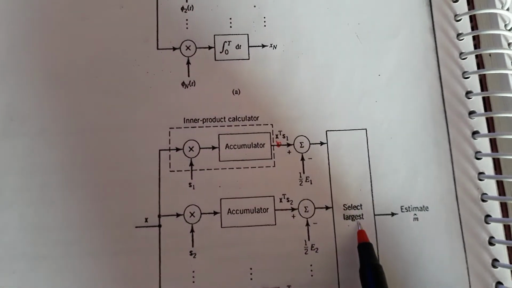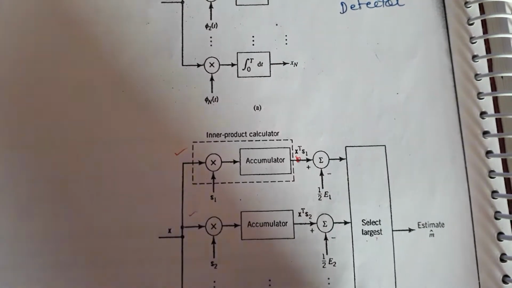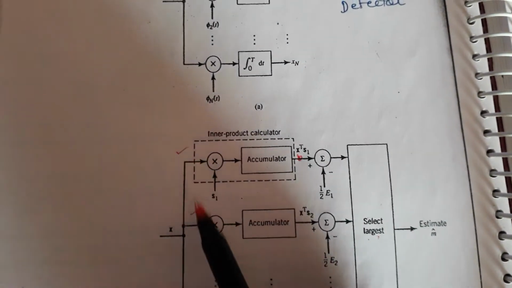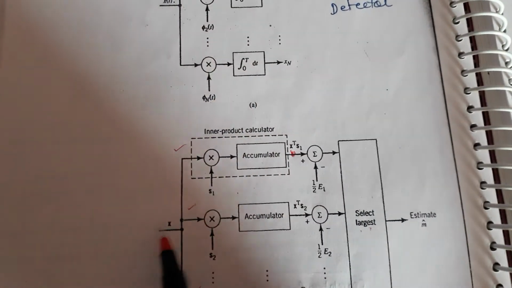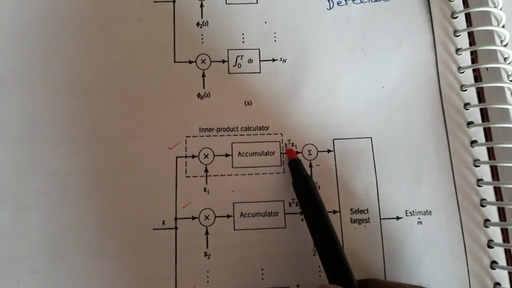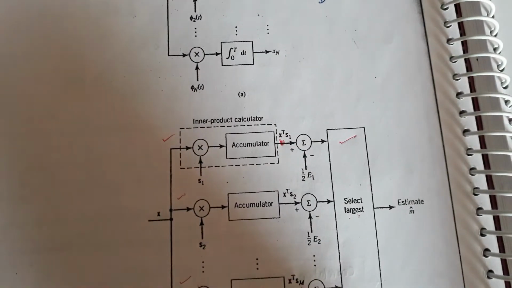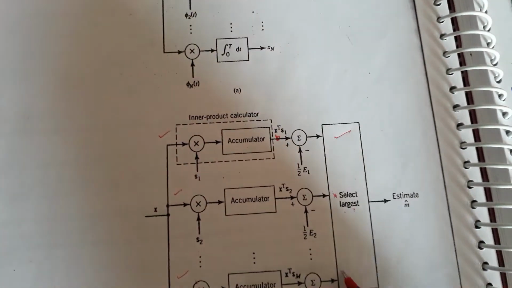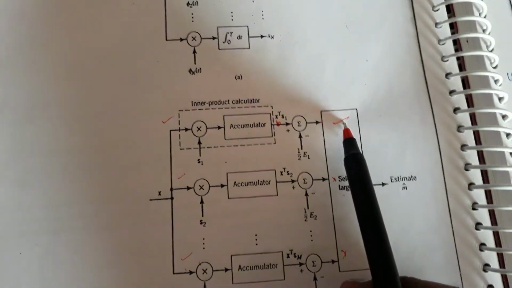So what is the select largest? When I get received data, either I will have this signal or this signal or this signal. Out of n number of signals, data will be present at only one stage. Suppose when I receive a signal, I got it here. So this value is greater than this. So here I will have the largest value, and here I will have the smallest values. Here will be the largest value, the remaining will be smaller values, and the largest value will be selected.